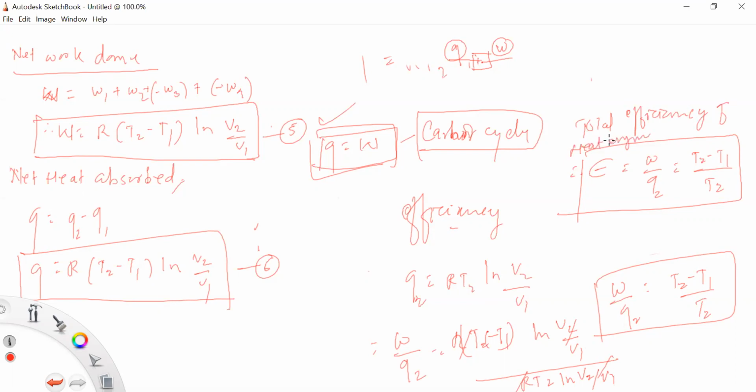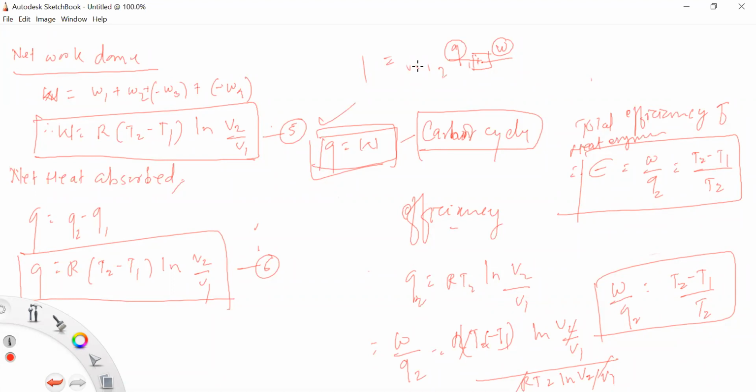Heat engine ची total efficiency किती असेल तर epsilon is equal to W upon Q2 or T2 minus T1 upon T2. So this factor W upon Q2 is called thermodynamic efficiency. याला आपण thermodynamic efficiency म्हणतो. And this thermodynamic efficiency is denoted by epsilon or by eta.